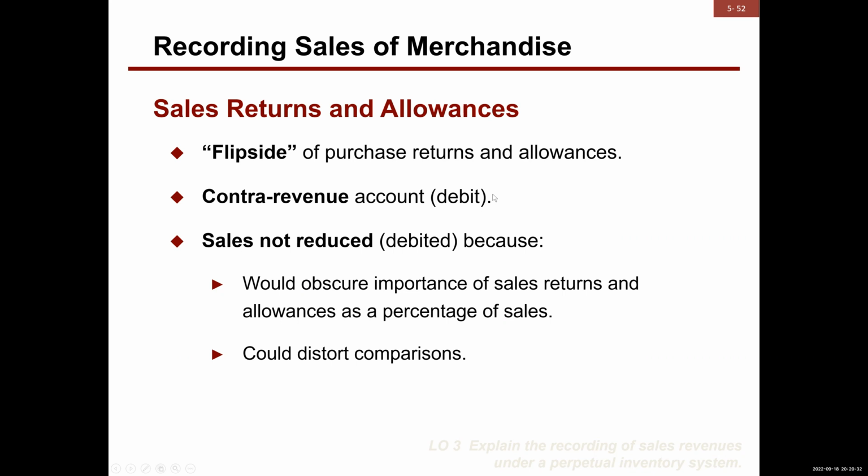Because if sales, which is a revenue account, is a credit, the contra account would be a debit. And remember, if a customer returns an item, well, you didn't make the sale, did you? So instead of debiting the sales directly, you debit the contra sales account, sales returns and allowances, right?